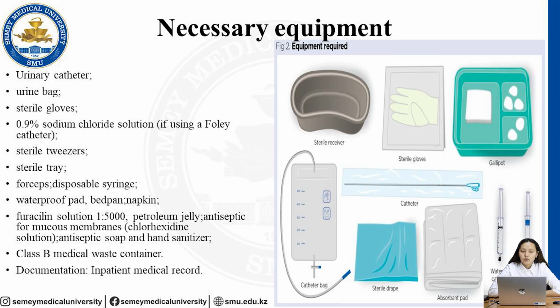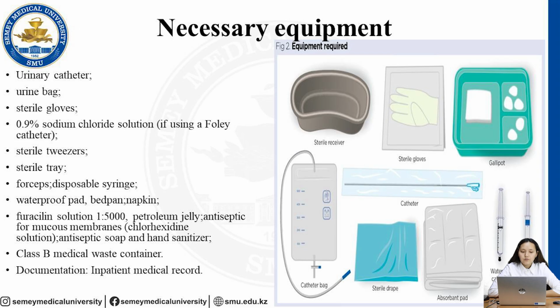First equipment is the urinary catheter. The urinary catheter can be a Foley, for example, if you do long-term catheterization, or an Elastic one or another; it depends on the indications for this procedure, the age of your patient, the gender of your patient, and also the situation.